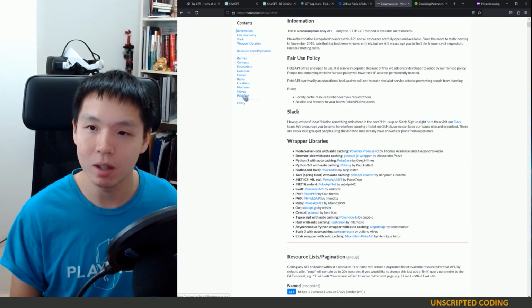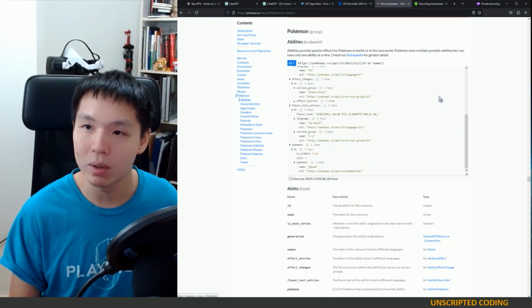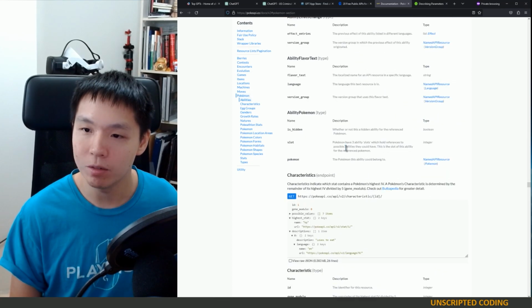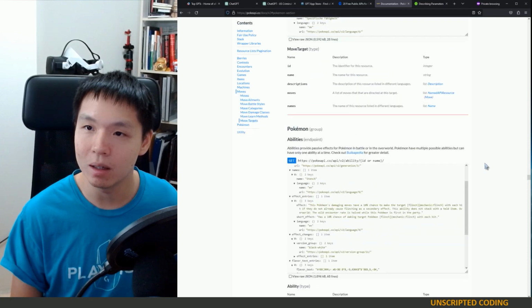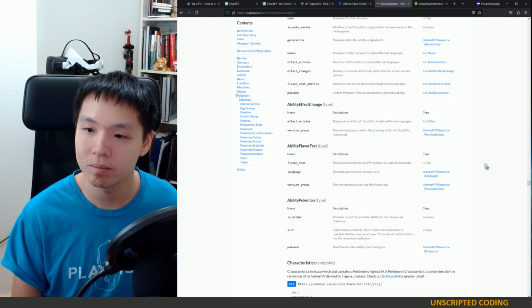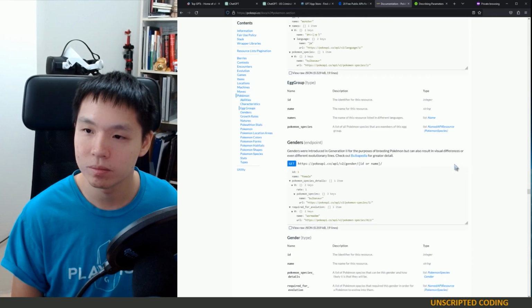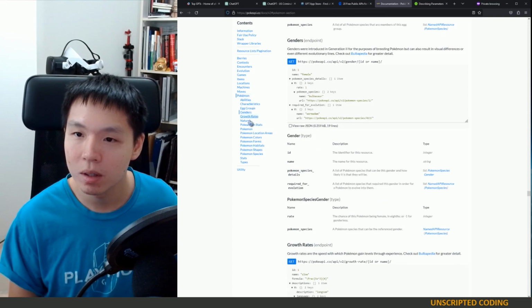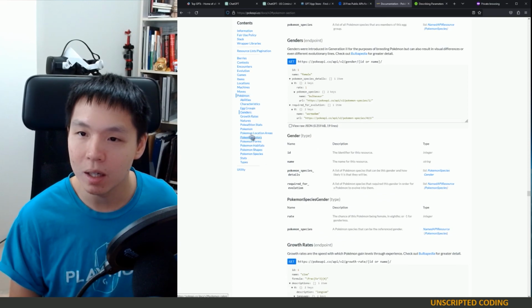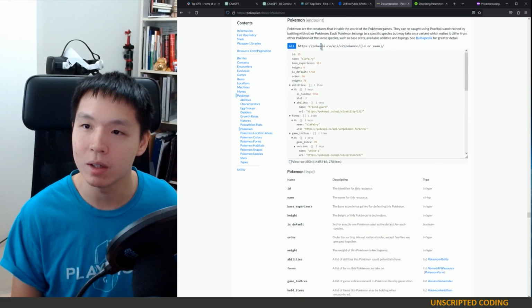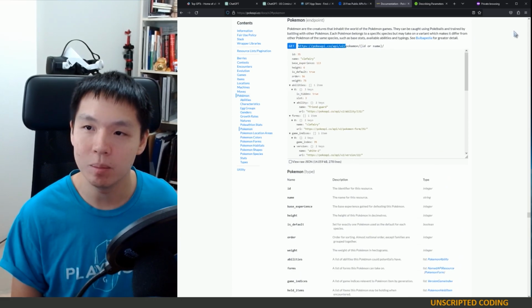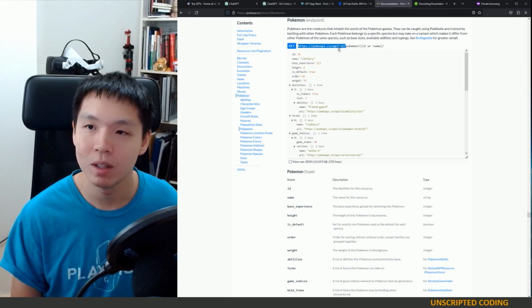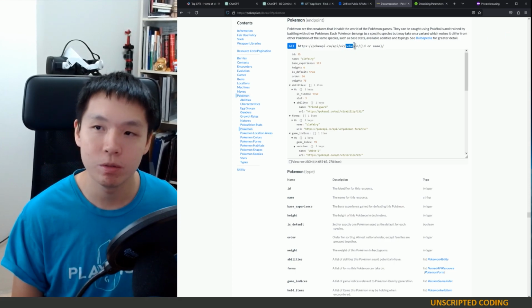Actually, let's come here, and we're going to look at Pokemon. If I go down and look at what we can do here, I am going to just look at Pokemon here, and they have a base API address. And then we have a number of different options here.